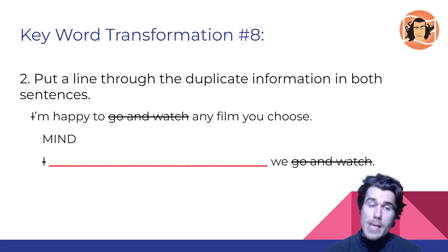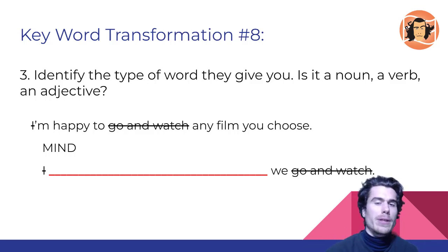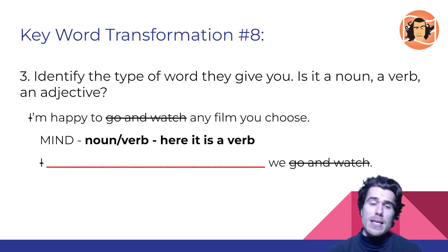So I've put a line through I, which is in both sentences, and go and watch, which is also in both sentences. Duplicate information. So step 3. Identify the type of word they give you. Okay, they give us the word mind here. So mind, is that a noun, a verb, an adjective, something different? Again, you can take a minute to think about it by pausing this video, and when you're ready, press play. Okay, so the word mind is a noun or a verb. Could be both. In this sentence, I think it's going to be a verb.